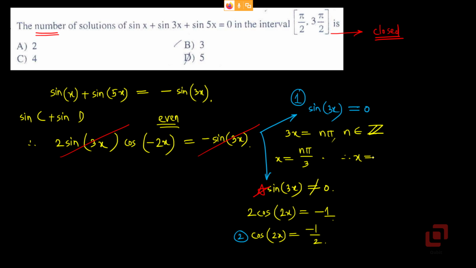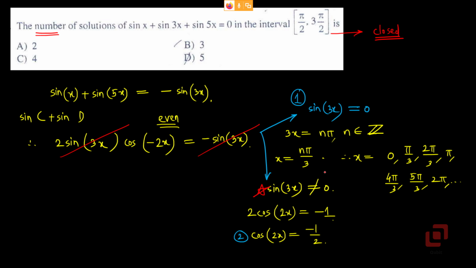Therefore x equals 0, pi by 3, 2 pi by 3, pi, 4 pi by 3, 5 pi by 3, 2 pi, and so on. Again an arithmetic progression.